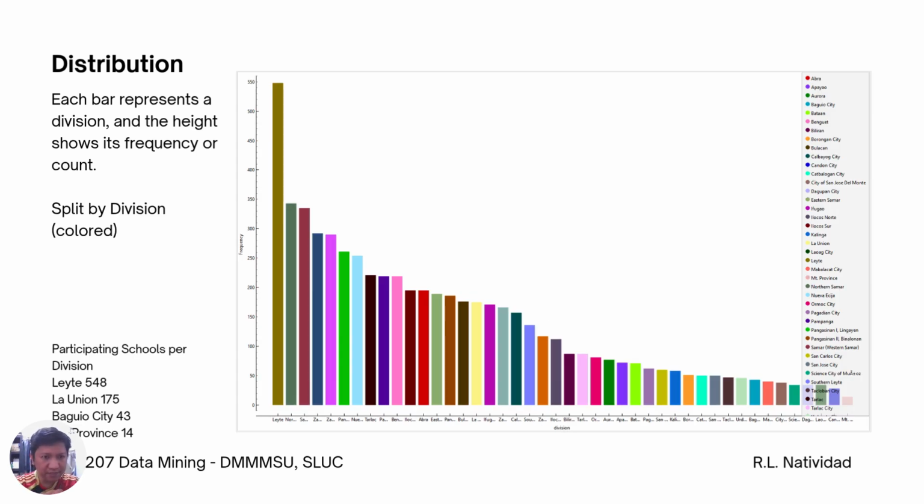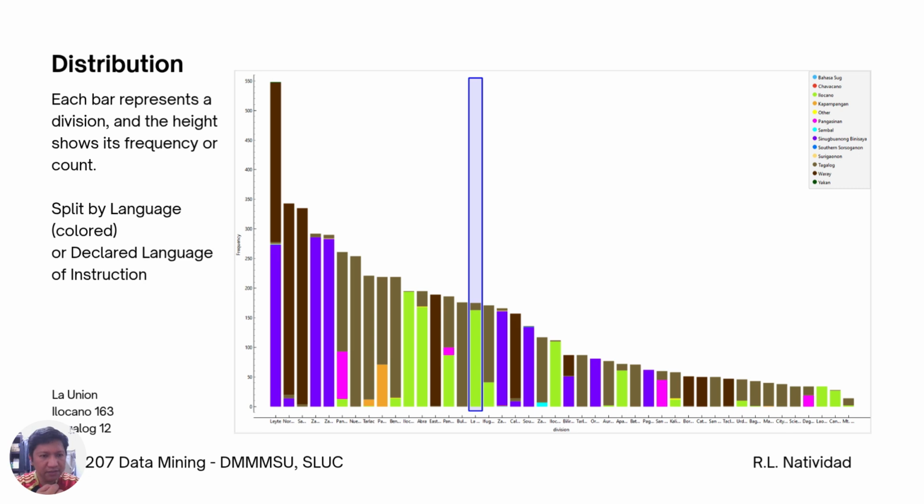Now, another type of distribution, it's split by division. Similar thing. You'll notice that the top participating school division is Leyte, which has 548 schools. In La Union, 175, Baguio 43, Mountain Province 14. But of course, there's a lot more.